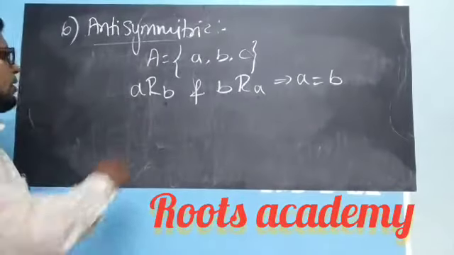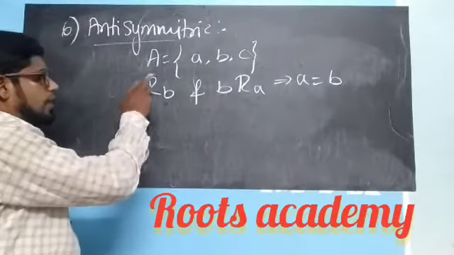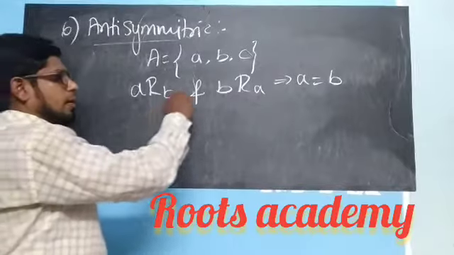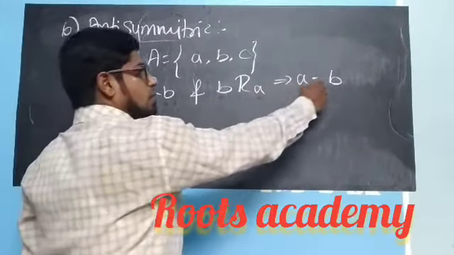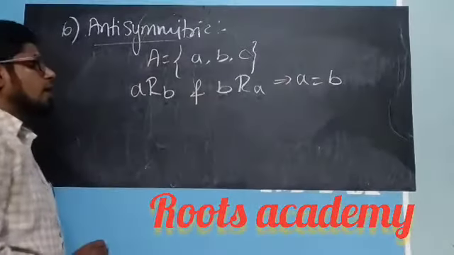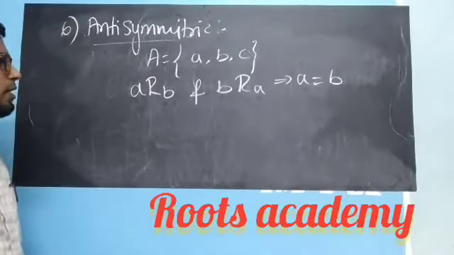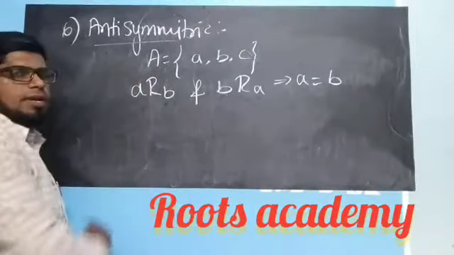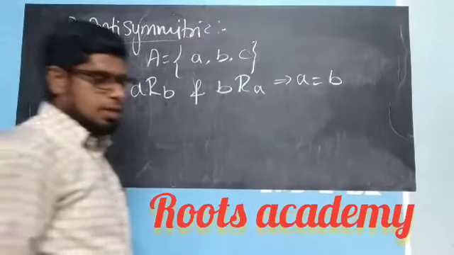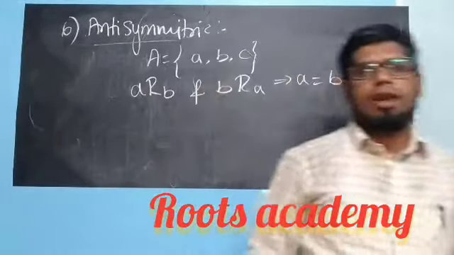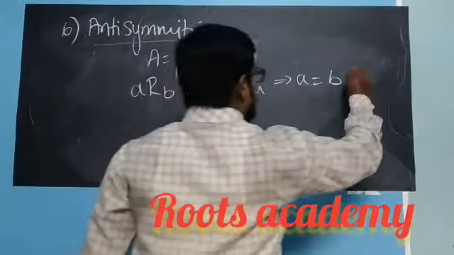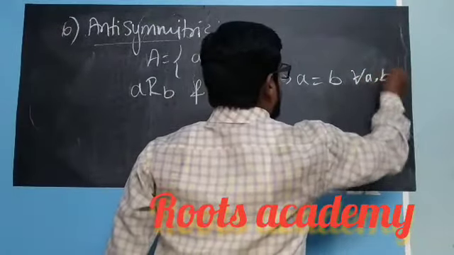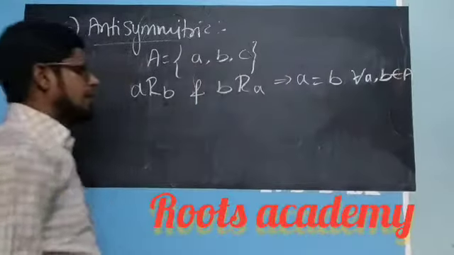I repeat, if a related to b exists, then b related to a we will check only if a equals b. Then it is an anti-symmetric relation. So in anti-symmetric relation, symmetry is not important. We will not check symmetry. This is for all a, b belonging to set A.